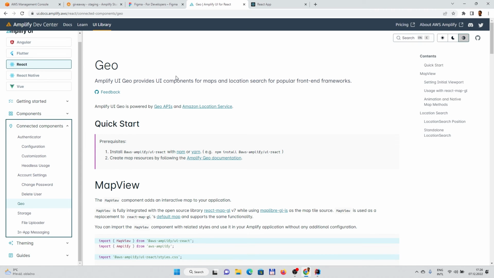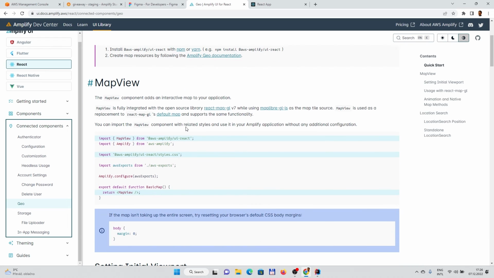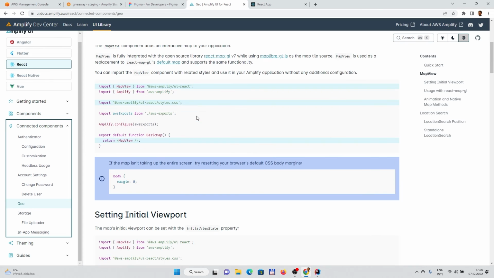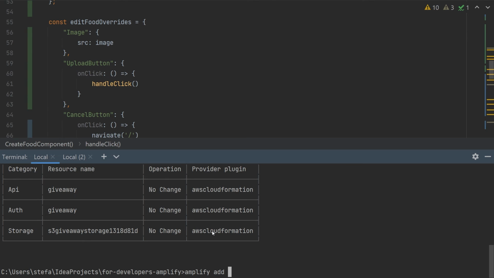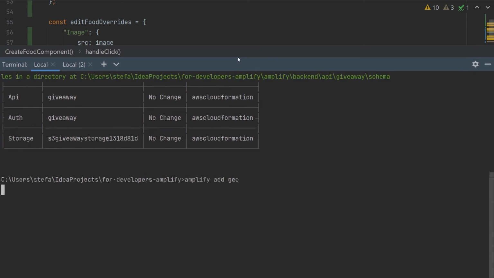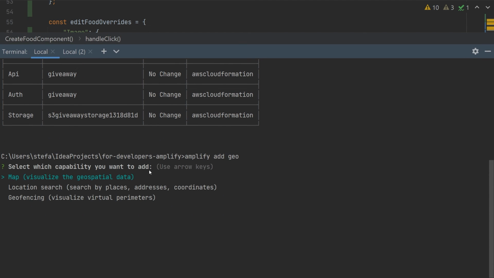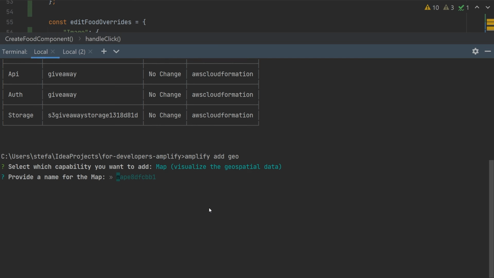And for that, you could enable the geo via the command line. Let's type it: amplify add geo. And there are 3 questions. So let's try the first one, and let's generate the map. And we want to authorize this for guest users because we want to have this authorized for everyone.